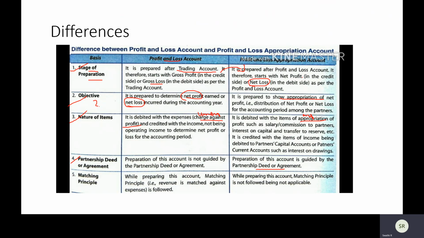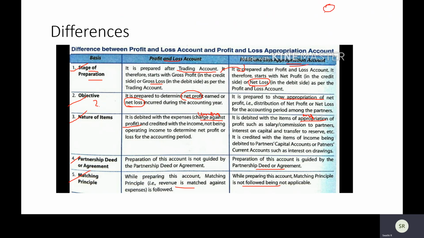But it has got everything to do with your P&L appropriation. Matching principle: revenue is matched against expenditure. That is, the matching principle is not really followed or not really applicable here in P&L appropriation because it's just mere distribution that you're showing.